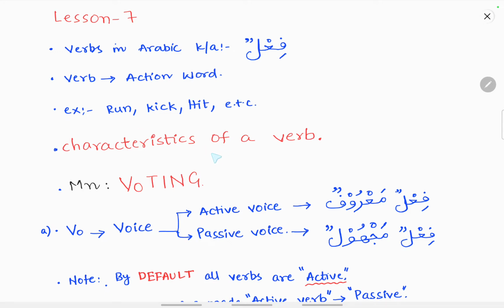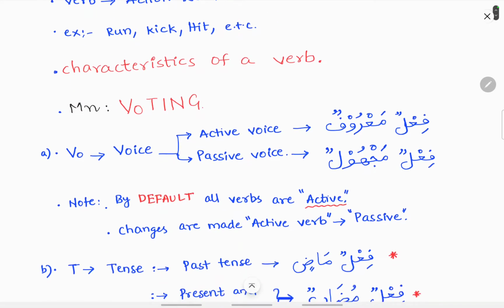So today we'll see the characteristics of a verb. What are the characteristics of a verb? The mnemonic for the characteristics of a verb is VOTING. VO stands for voice, T stands for tense, I stands for I'rab, N stands for number, negation and affirmation, and G stands for gender.